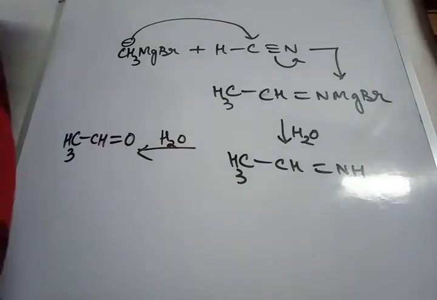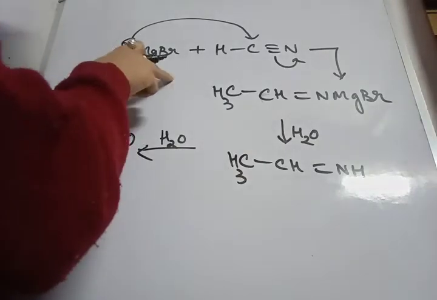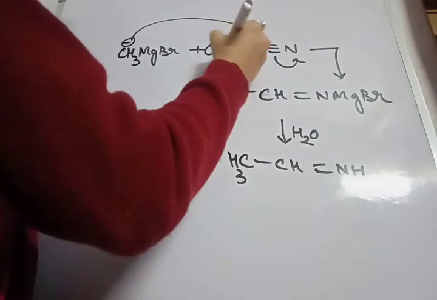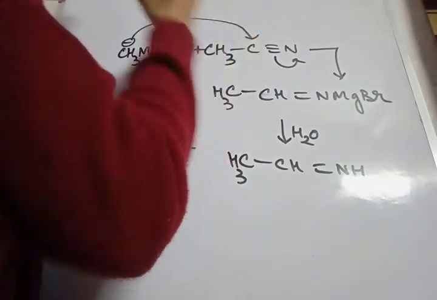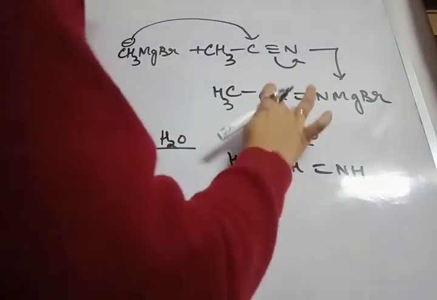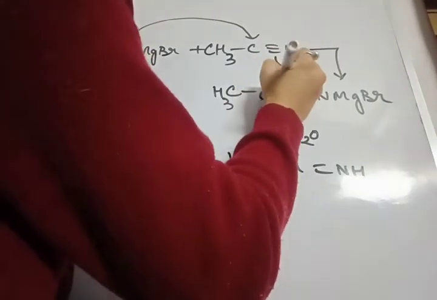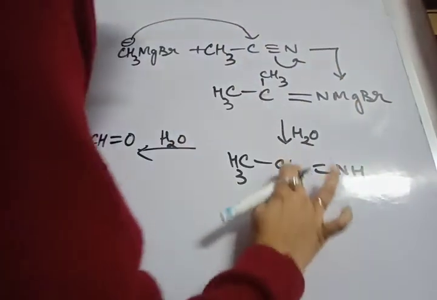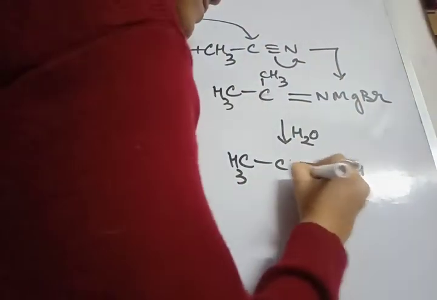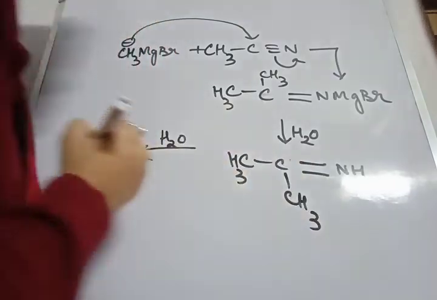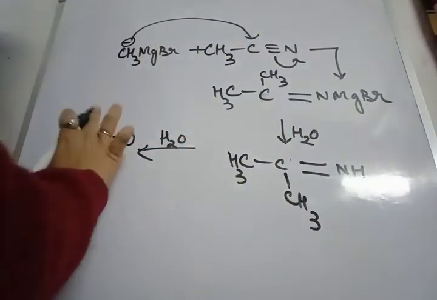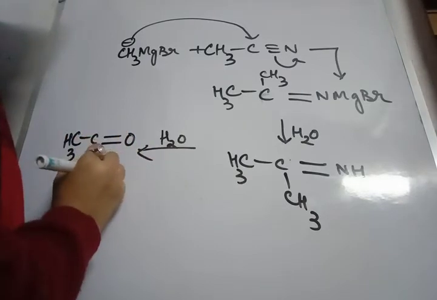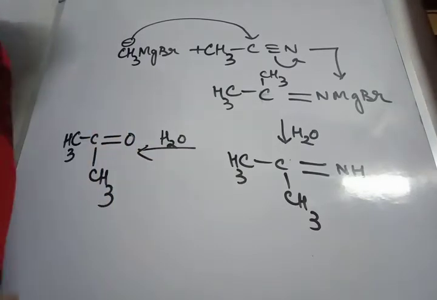Same thing if I allow CH3MgBr to react with CH3CN. This was HCN. So when I use CH3CN, what do I get? This one will be CH3, here, CH3. Now again imine hydrolysis, I'll be getting ketone, or acetone in this case.